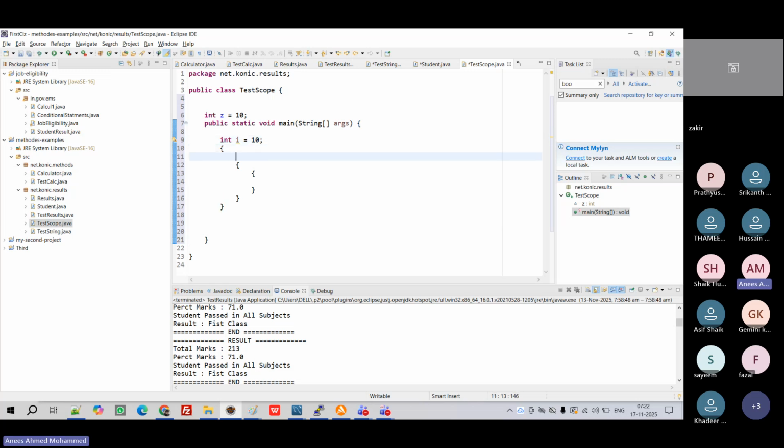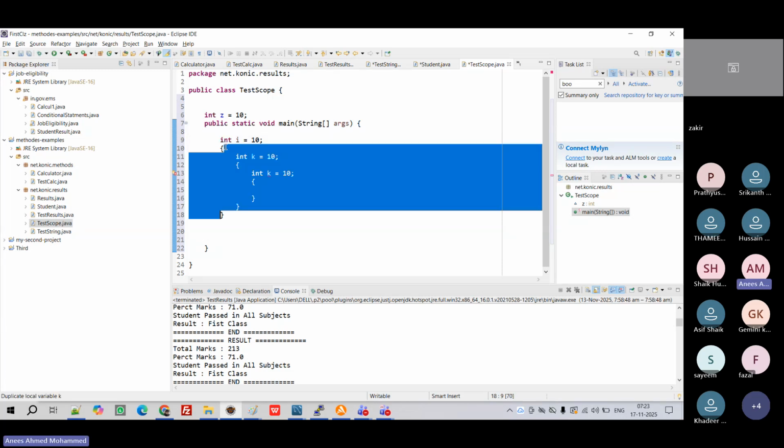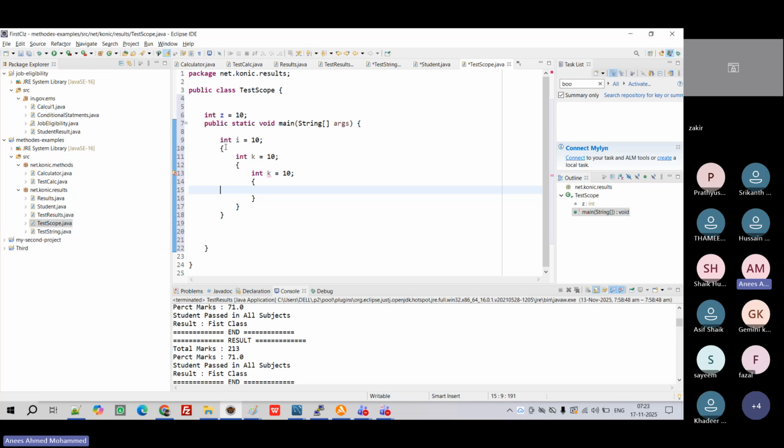If I'm defining it here, then I cannot define it inside that bracket, because its life is already created. So all internal brackets will carry that life. Until that bracket comes out, its lifetime is dead, and I cannot use it. Now let's understand a little more.